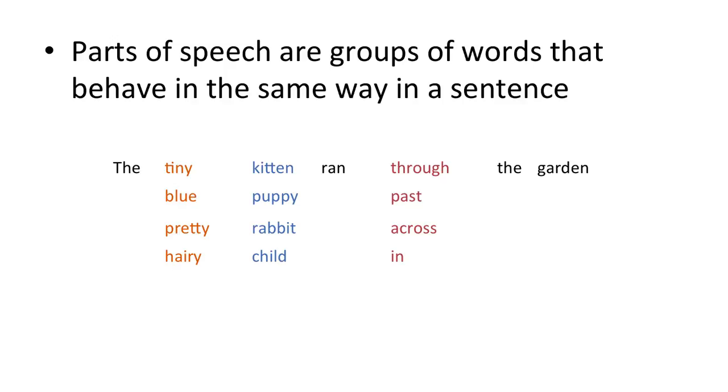Similarly, the words through, past, across, and in all belong to one part of speech, and tiny, blue, pretty, and hairy belong to a third part of speech. We know this because within each part of speech, we can replace one with the other in a phrase or a sentence and still get something that makes sense. Through the garden, past the garden, in the garden, and so on. But if we try to put in a word from a different part of speech, the tiny adopt, ran tiny the garden, the write kitten, the structure no longer makes sense.